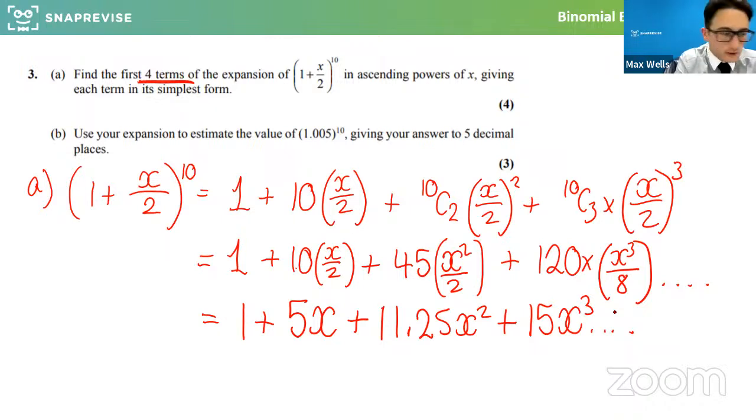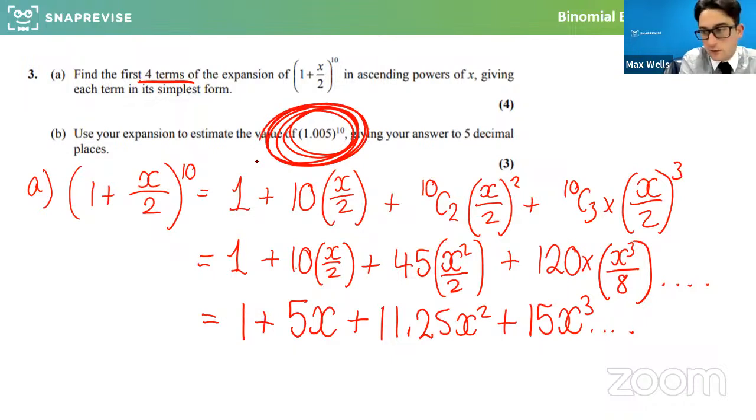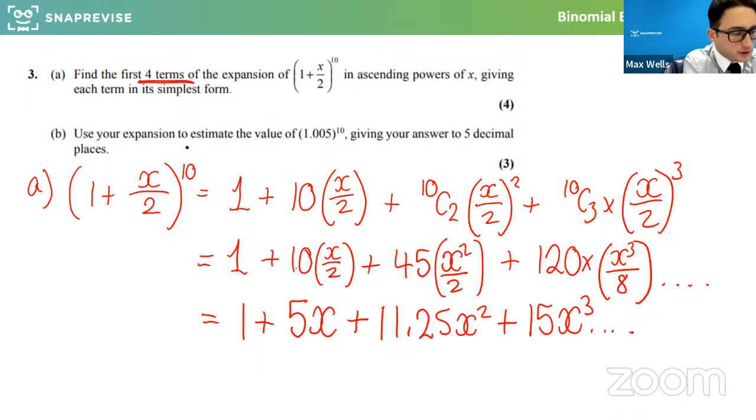So this is actually another common follow-up. Those of you that have maybe done binomial expansion have seen that we sometimes use it to find an estimate of something. Now, if I want this to be representing this, I basically just need to say, what would x need to be to make 1 plus x over 2 equal 1.005?